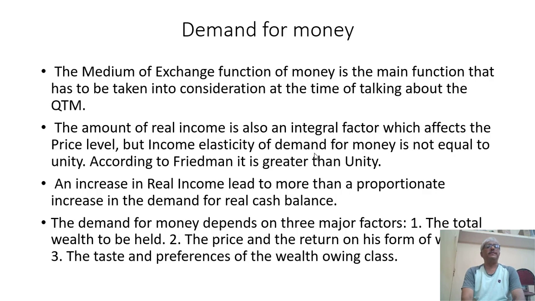The demand for money depends on three major factors, according to him. The first is total wealth to be held.